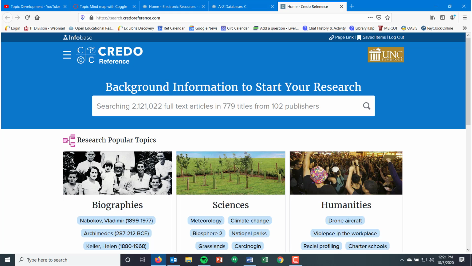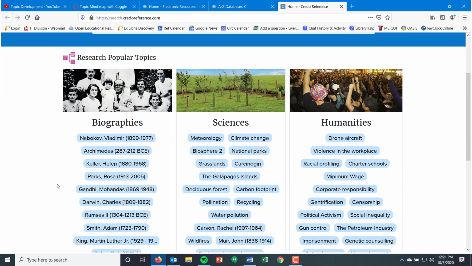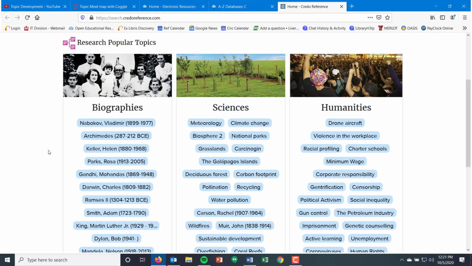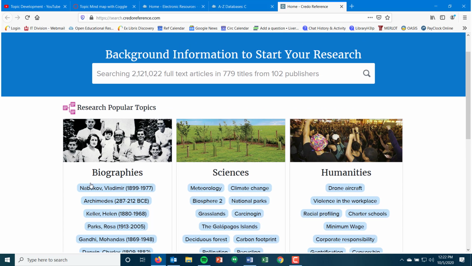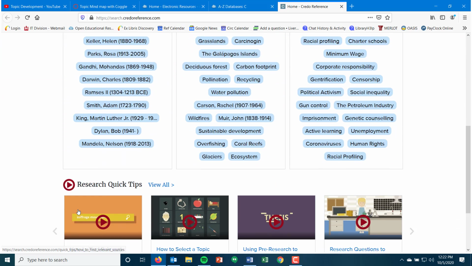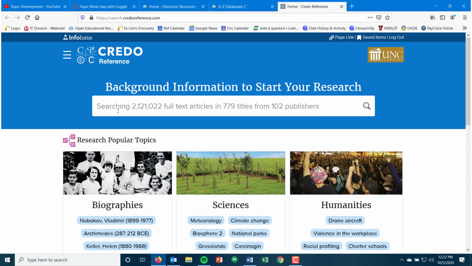We're going to talk about it a bit more next week when we get to reference resources. This is one that is a good place to brainstorm. Encyclopedias, even Wikipedia, can be a good source for brainstorming and learning about a topic, especially if you are completely unsure about what you want to talk about, or if you have a direction you want to go in, but you're not really sure what to talk about with that topic. It gives you a good broad overview. So it gives you some popular research topics, things you can look for, or you could search for things.